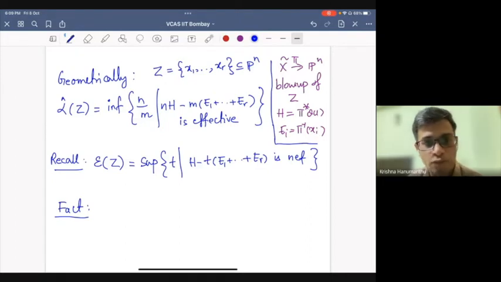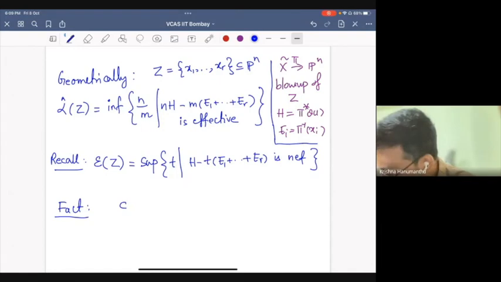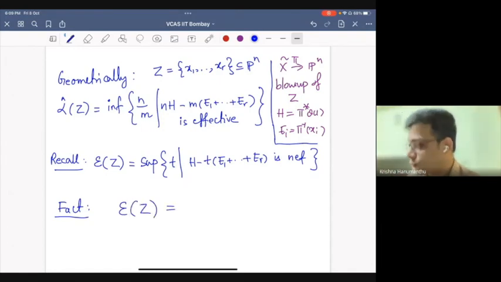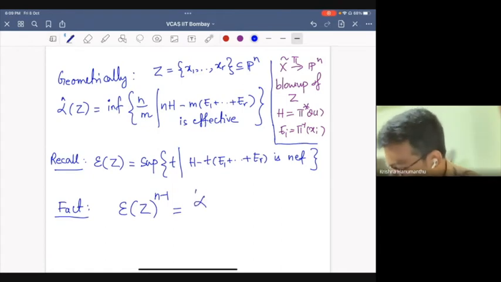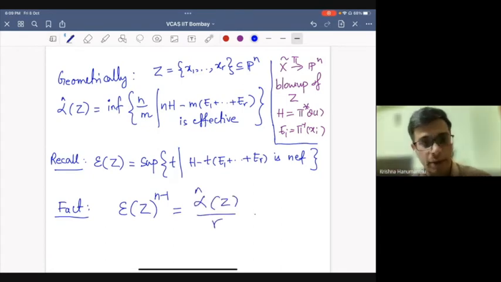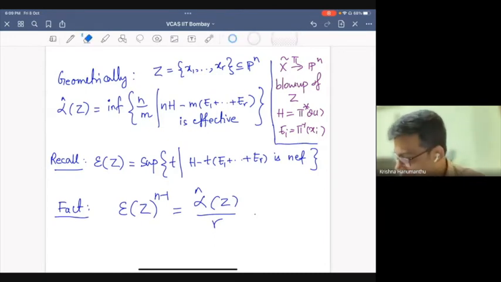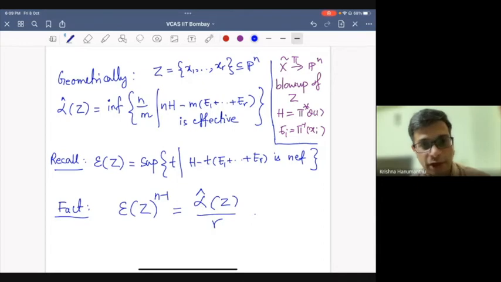So this is epsilon of Z to the power n minus 1. The (n−1)th power of the Seshadri constant is equal to the Waldschmidt constant divided by r.